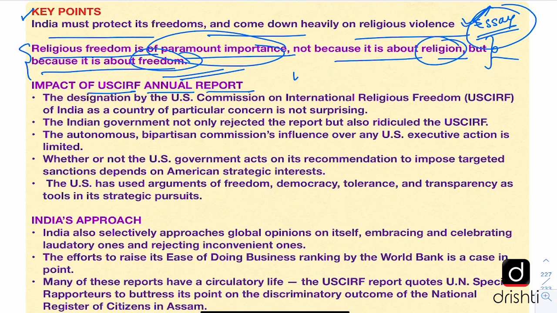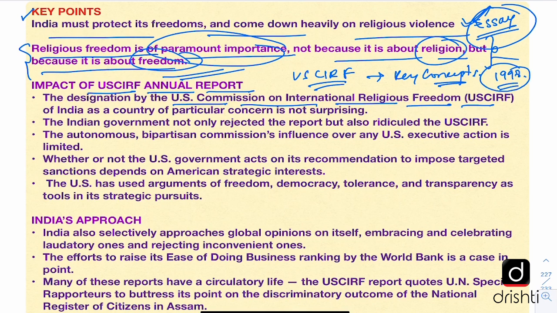So what is USCIRF? We'll look at this in more detail in the key concepts. USCIRF stands for US Commission on International Religious Freedom and it was established in 1998 by the enactment of the International Religious Freedom Act, IRFA, by the US. What the USCIRF has done recently in its 2020 report is that it has designated India as a country of particular concern, which is its lowest ranking. And it has done this after 2004. So the last time India had such a poor ranking in its report was in 2004.